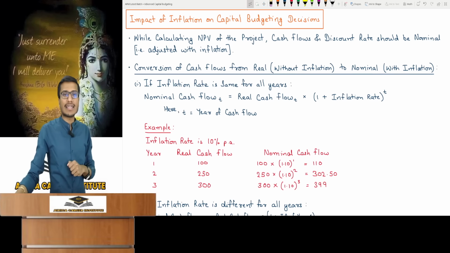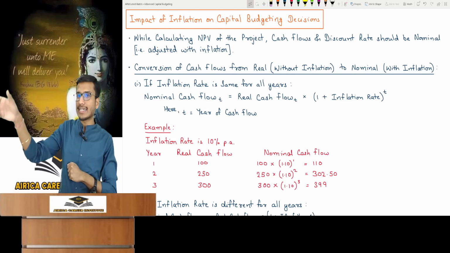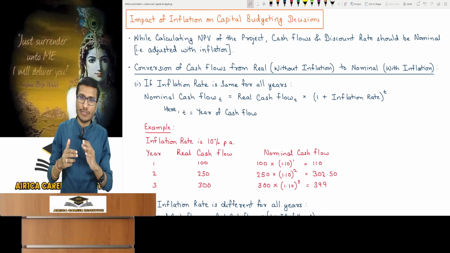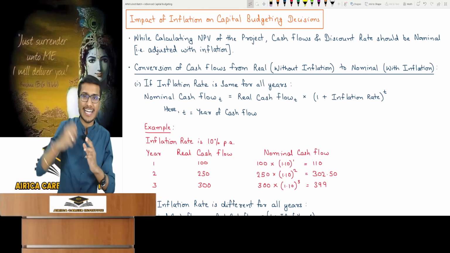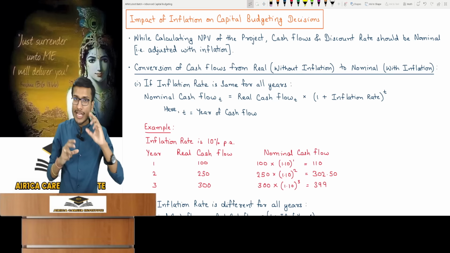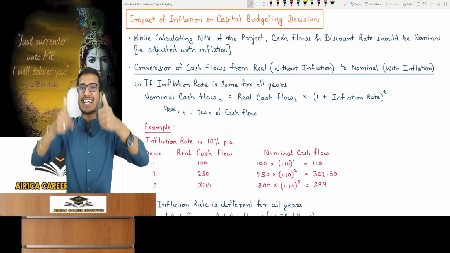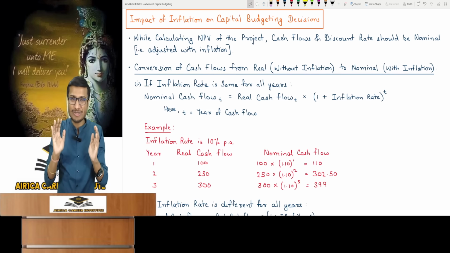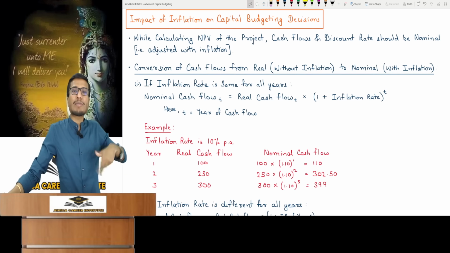The second year's real cash flow, which is 250 at year end, needs inflation added to it. Add it normally. How will you add it? How much inflation should I add to 250? It's 10% per annum. Sir, the 250 cash flow is at second year end. Okay, in the second year. So sir, 10% inflation in the first year, then 10% in the second year. So 250 plus 10%, then plus 10%. Yes, it's 250 times 1.10 to the power of 2.